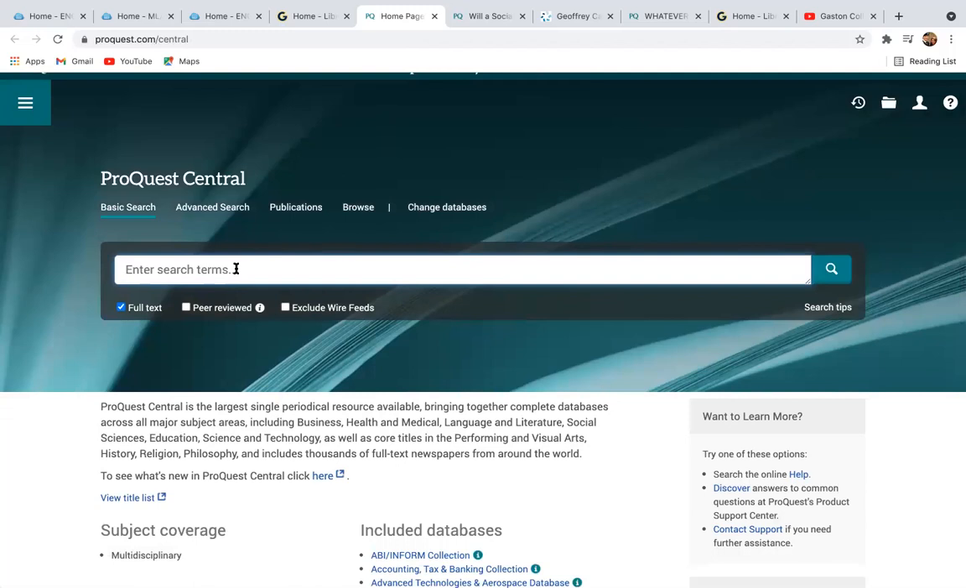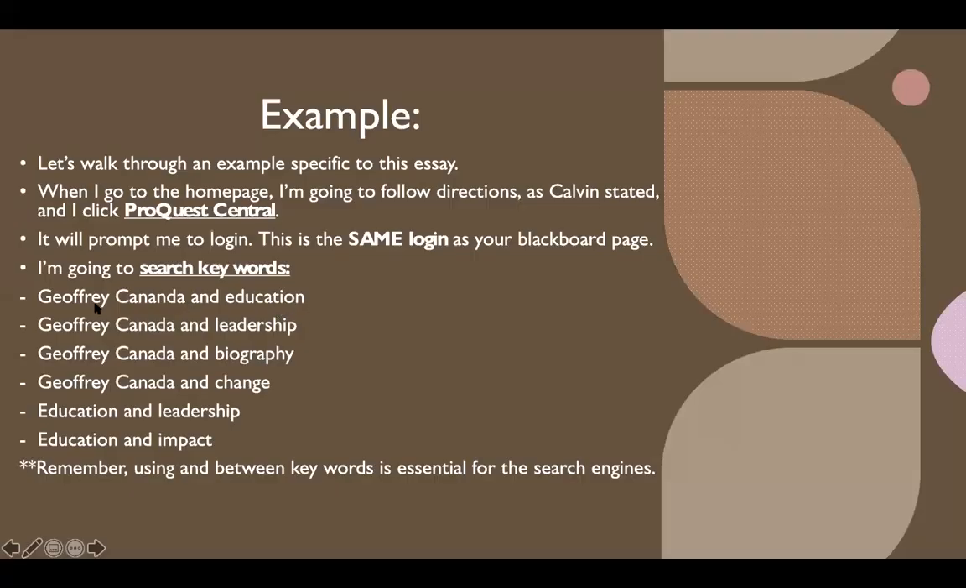And then right here, this is where you're going to enter your key terms. Now, I want to show you from the PowerPoint some of the terms that I came up with this morning. So I'm researching Geoff Canada, and I spelled this incorrectly, I apologize, but he is an influential leader in the education sphere. So I put his name and education, his name and leadership, his name and biography, his name and change. And again, what I want you to really focus on is you have to put the "and" between the certain terms so that the search engines can find those various terms in the articles.